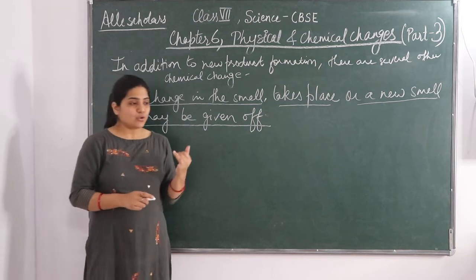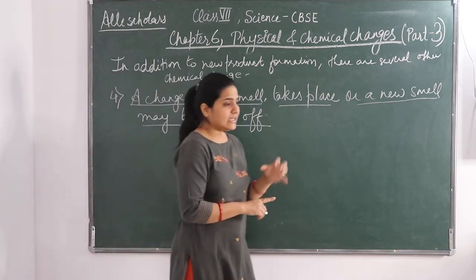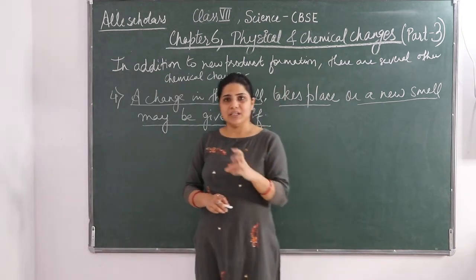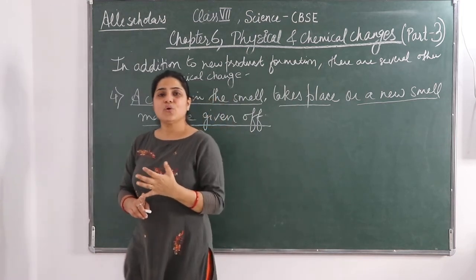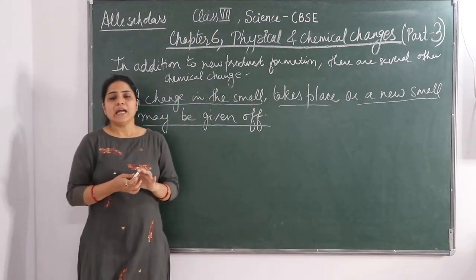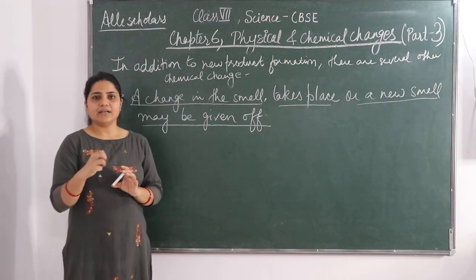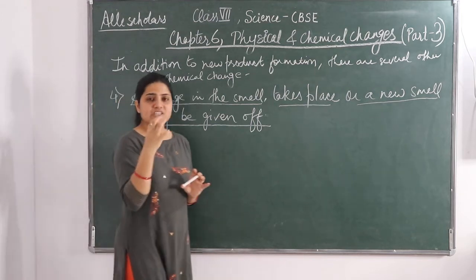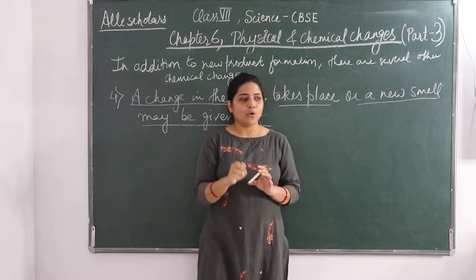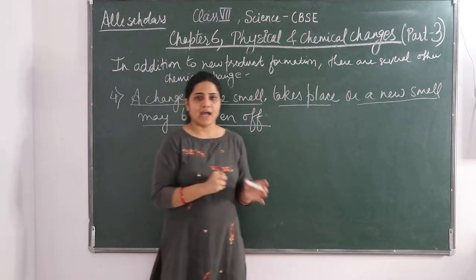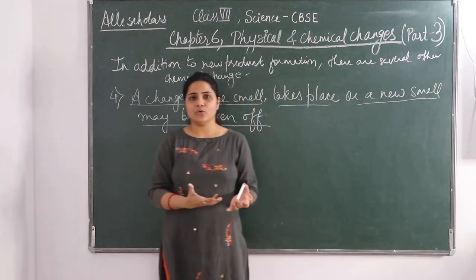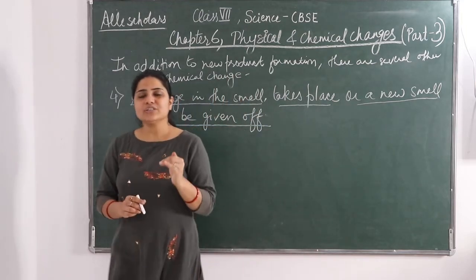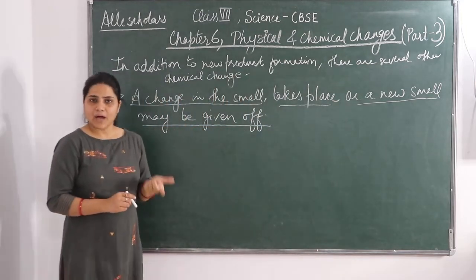It starts giving a foul smell, a very bad smell. So what is that? Basically, some bacteria or some microorganism, it can be any microorganism, has attacked that food, and because of that it started giving a bad smell.